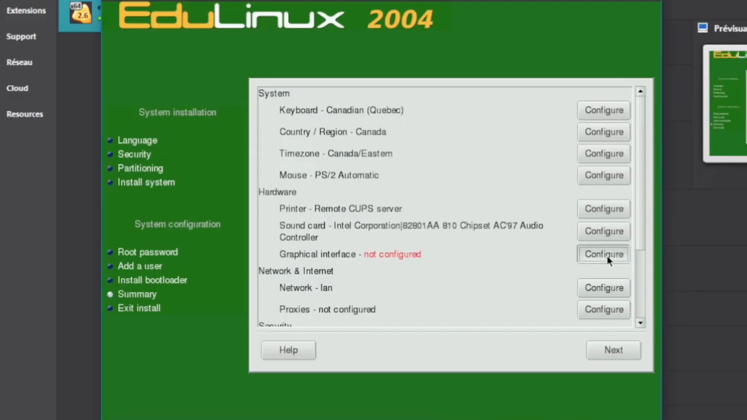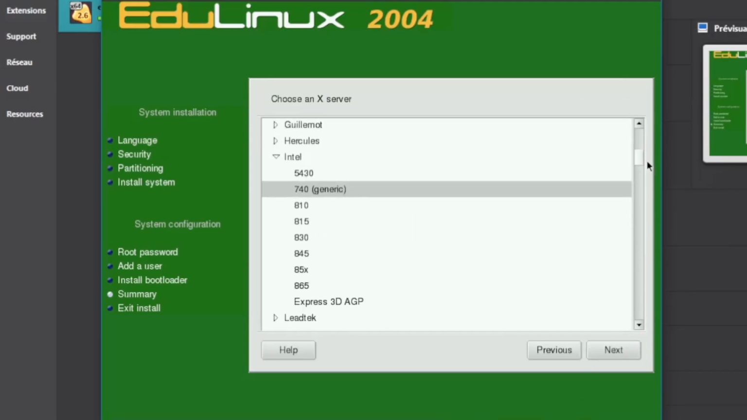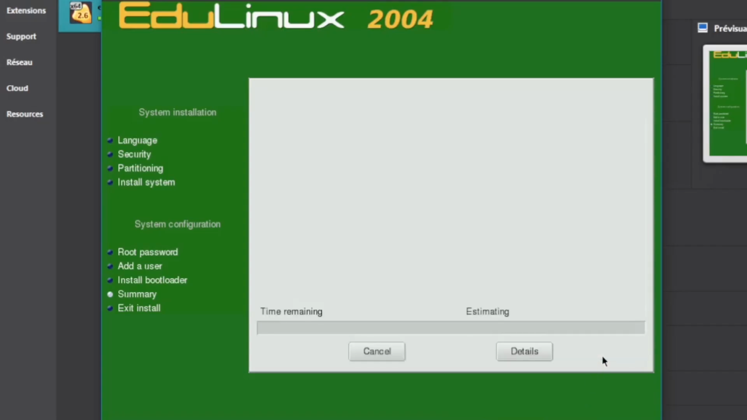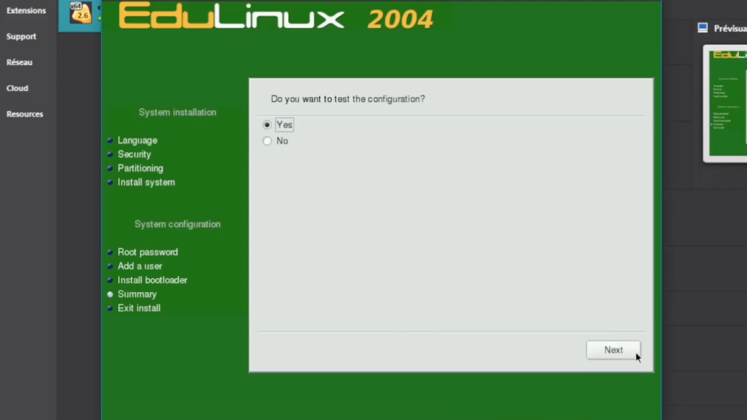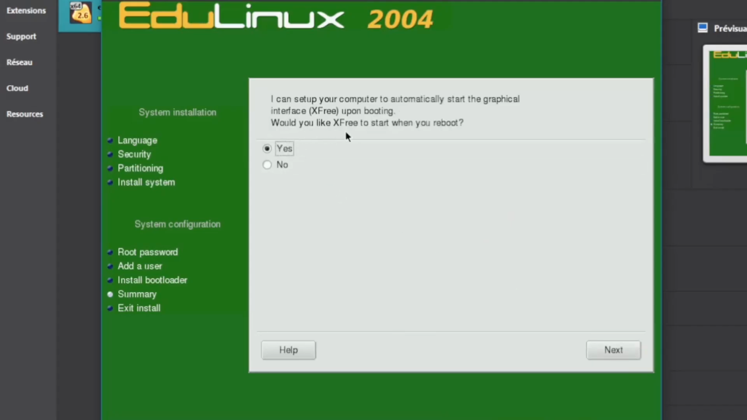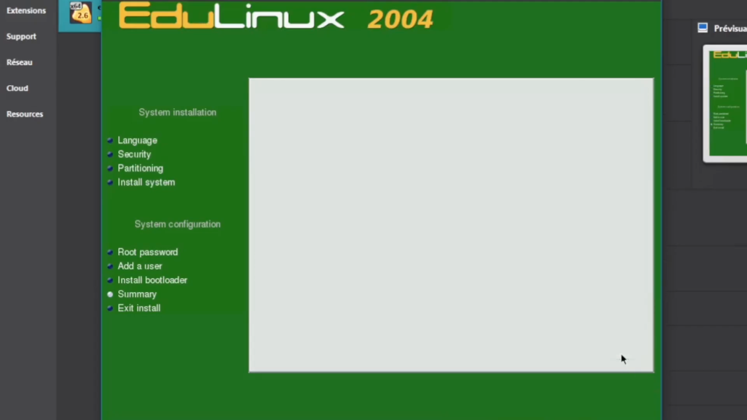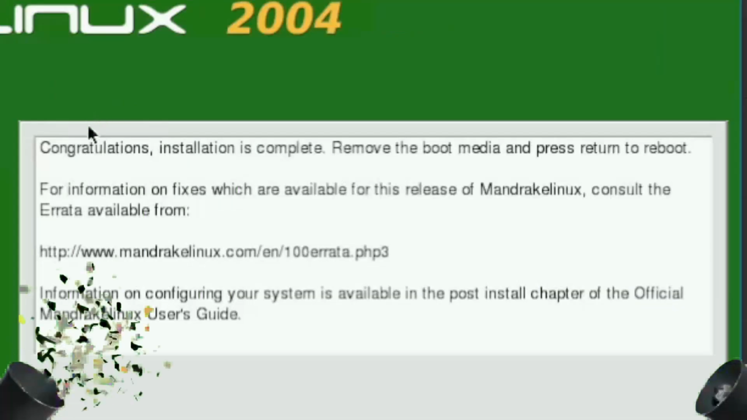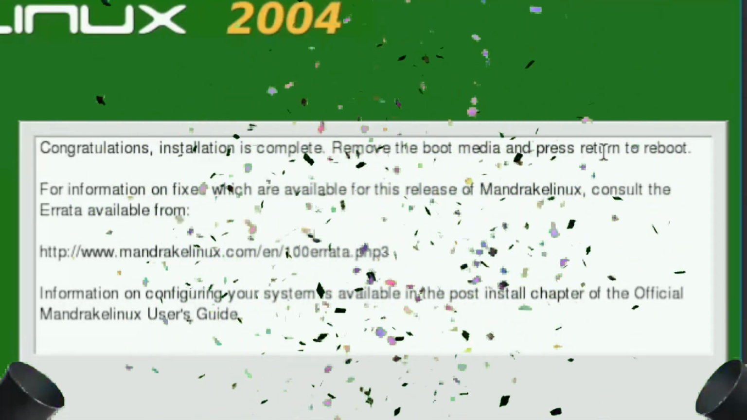Yes! 1024x768. Intel. Generic. 1024x768. Okay, do you want to test? No, thank you. We'll do it later. Would you like the X3 to start when you reboot? Yes. Okay, so now we can go here. Congratulations! Installation is complete. Remove the boot media and press return to reboot.